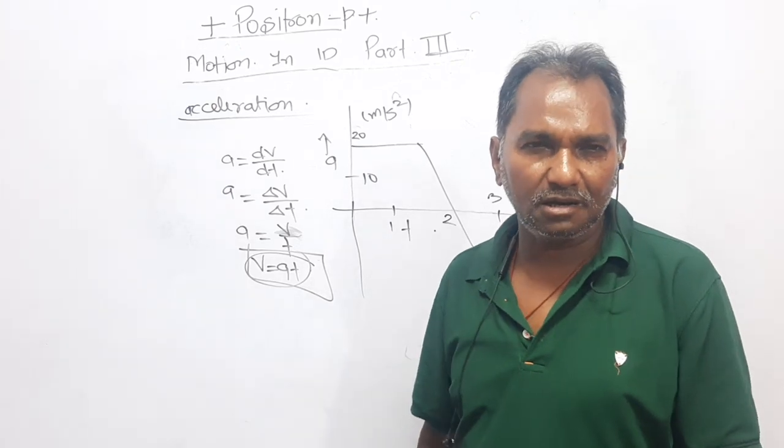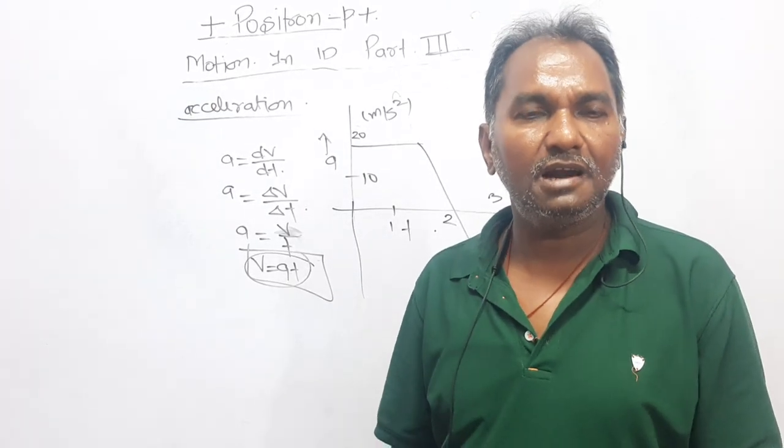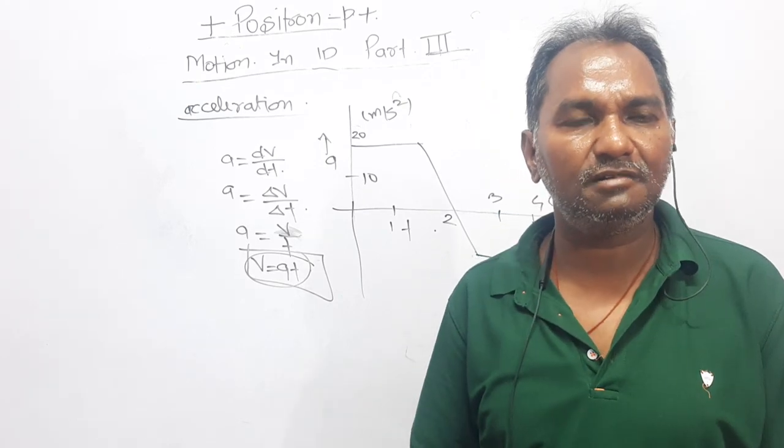If you consider sign convention, then it is a velocity, and if you don't consider the sign convention, then it is a speed.